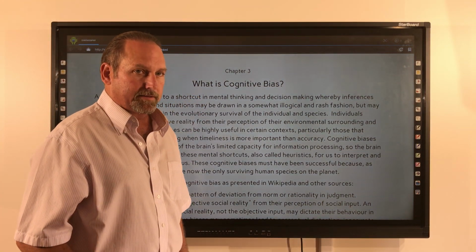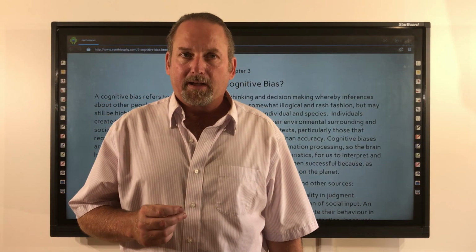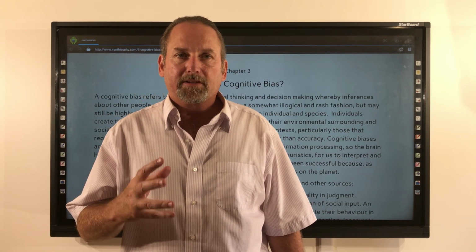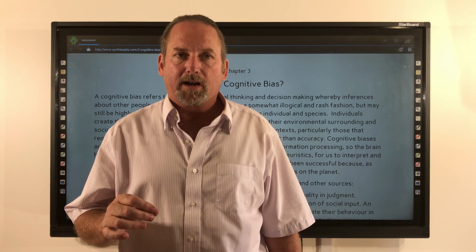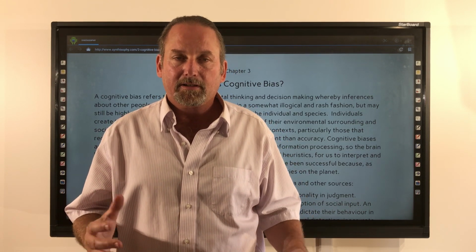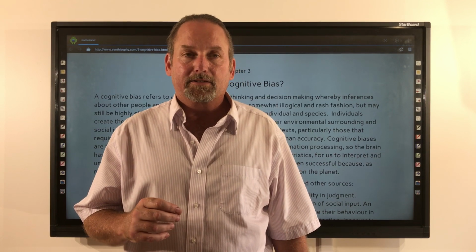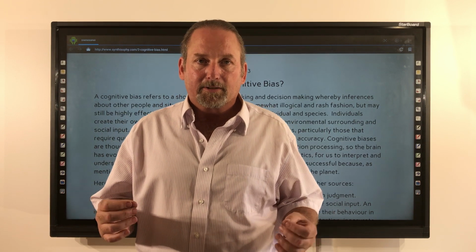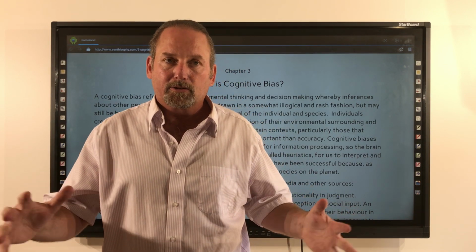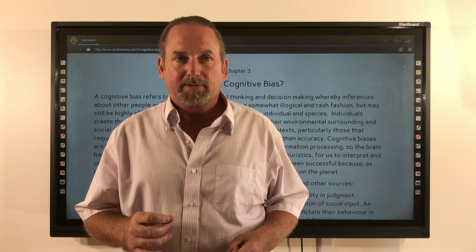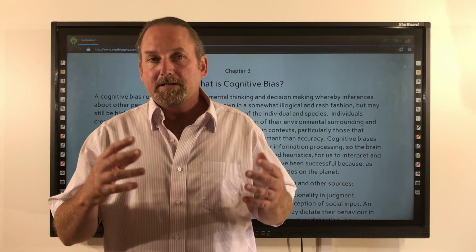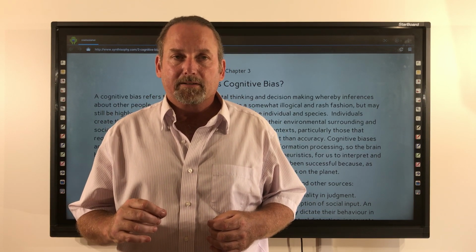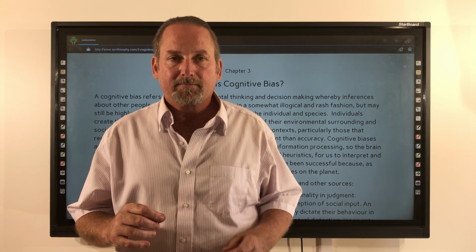What is cognitive bias? A cognitive bias refers to a shortcut in mental thinking and decision-making whereby inferences about other people and situations may be drawn in a somewhat illogical and rash fashion, but may still be highly effective in the evolutionary survival of our species. People create their own subjective reality from their perceptions of their environmental surroundings and social input. Cognitive biases can be highly useful in certain contexts, in many contexts actually, particularly those that require quick decision-making when timeliness is more important than accuracy.